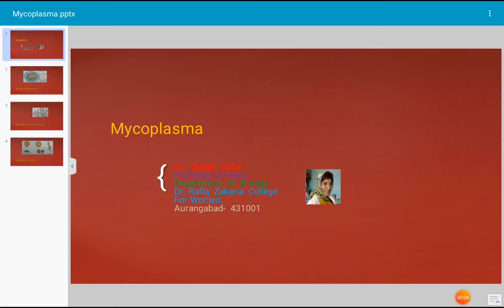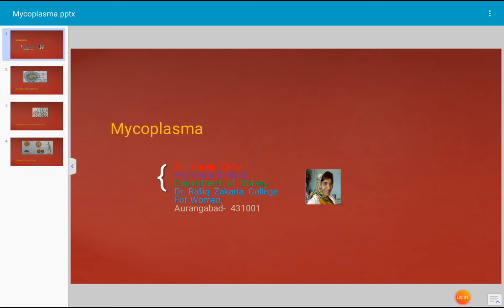Today's topic for discussion is mycoplasma. It is the smallest organism. Mycoplasmas are very small, ultra microscopic. That means they can be seen only under the electron microscope. Such organisms are free living organisms belonging to molecules.